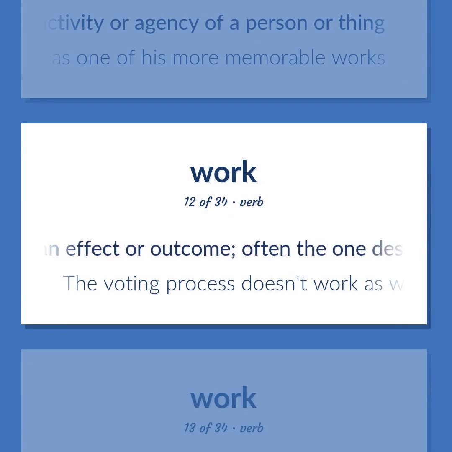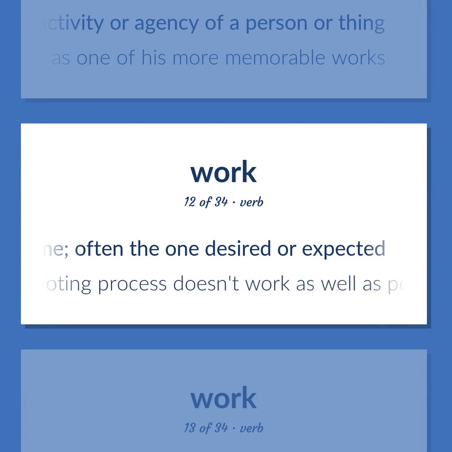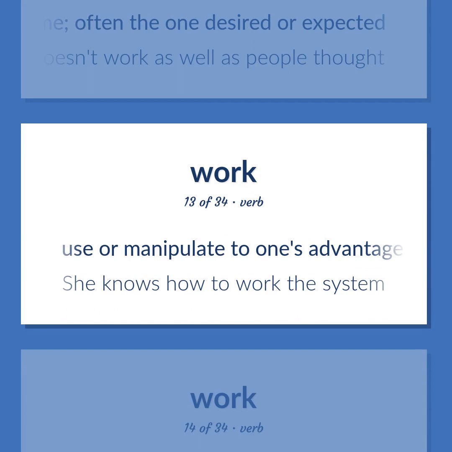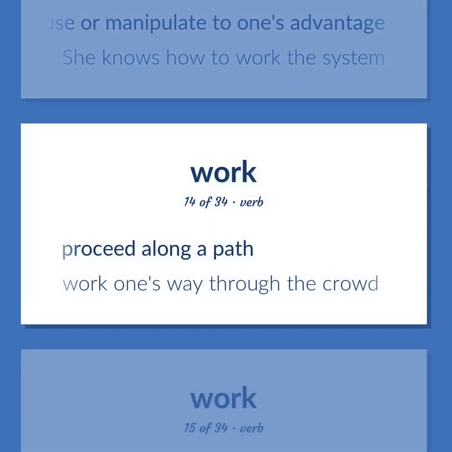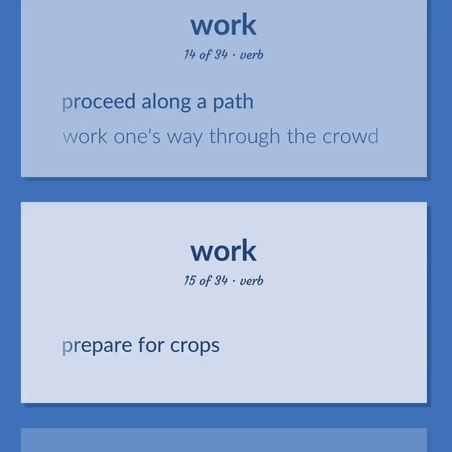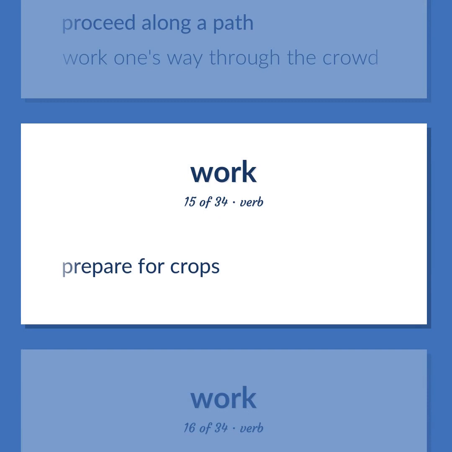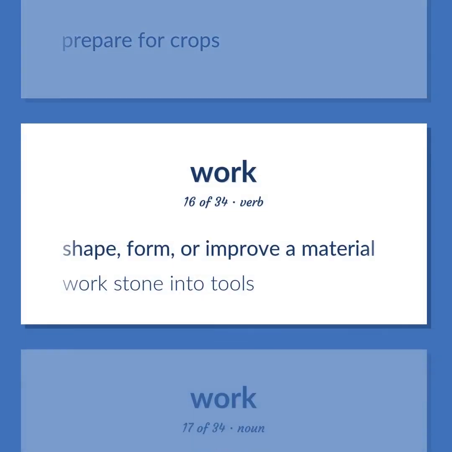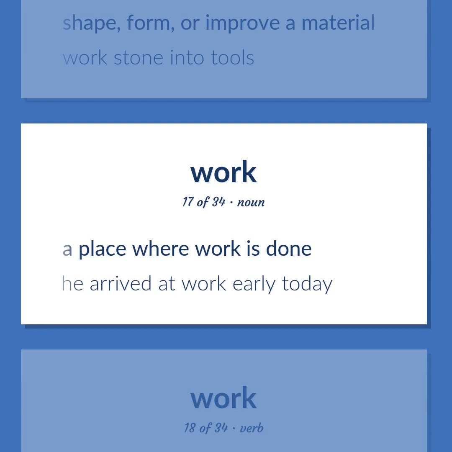Have an effect or outcome, often the one desired or expected. The voting process doesn't work as well as people thought. Use or manipulate to one's advantage. She knows how to work the system. Proceed along a path. Work one's way through the crowd. Prepare for crops. Shape, form, or improve a material. Work stone into tools. A place where work is done. He arrived at work early today.